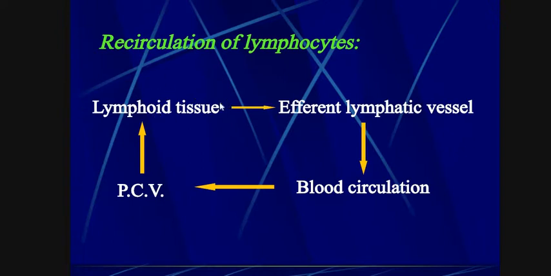Lymphocyte cells are produced and transported from different lymphatic vessels, and they come into the blood circulation. Lymphocytes come into the blood circulation, and after that PCV, paracortical venules, and from here cells come back into the lymphoid tissue and degenerate.